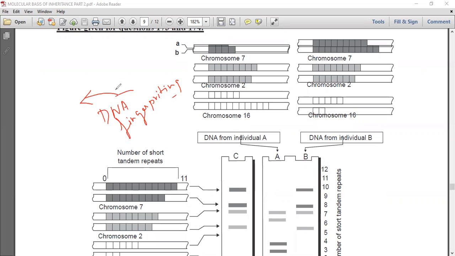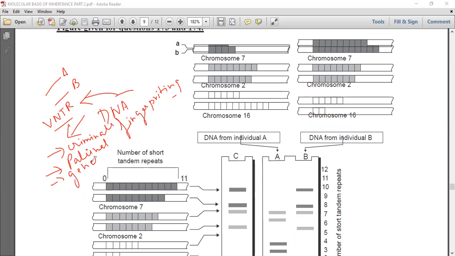On the basis of DNA fingerprinting, we can identify two individuals on the basis of VNTR regions. So DNA fingerprinting is used first to find criminals, second to solve paternal issues, and third for genetic disorders. So this is the diagram which represents DNA fingerprinting.